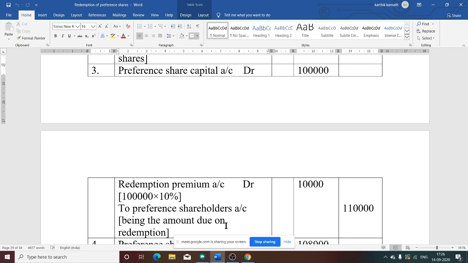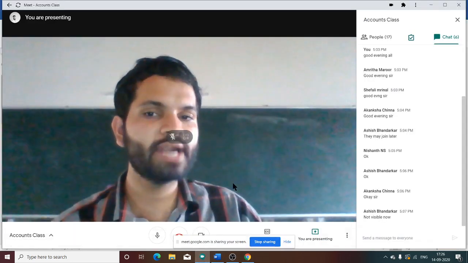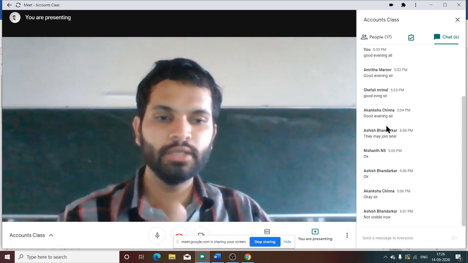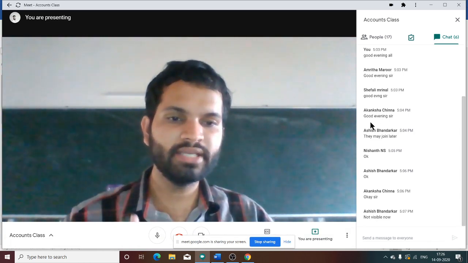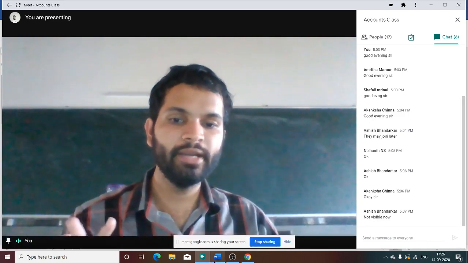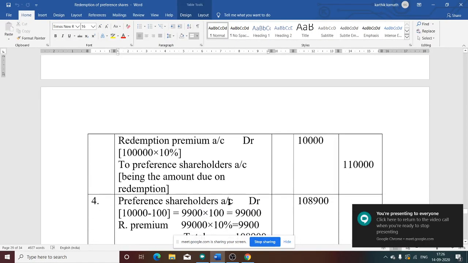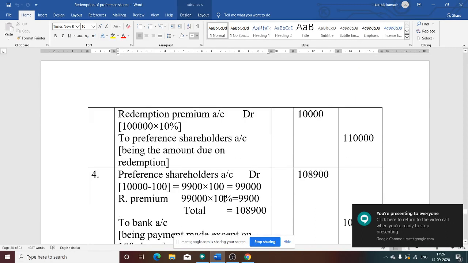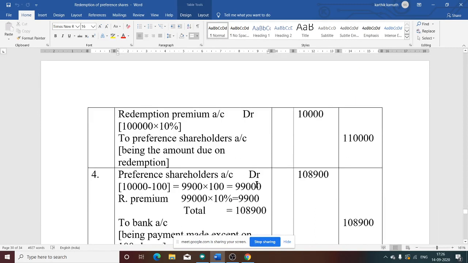In that case, what is the journal entry? When the preference shareholder finally gets the amount, the preference shareholder receives that amount, so the preference shareholder is debited. Receiving the amount, debit the receiver, so preference shareholder account is debited to. From where are we giving the amount? From bank account we are giving the amount. Preference shareholder account debit to bank account.